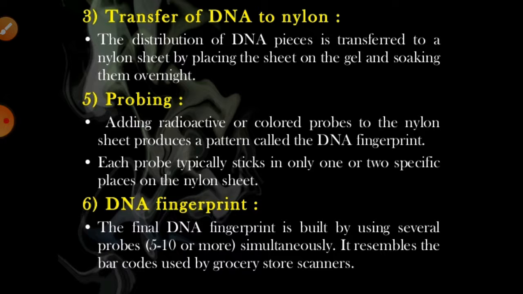After the electrophoresis gel, there is another process called Southern blotting. Southern blotting is the transfer of DNA to nylon. Directly there is a double helix structure, but with the help of Southern blotting we can see the probes, means the hybridization with the radioactively labeled probe, right?